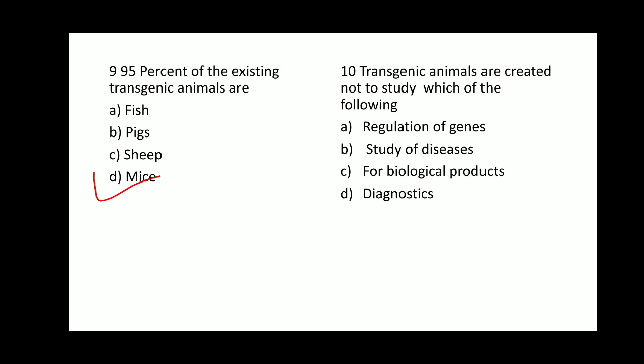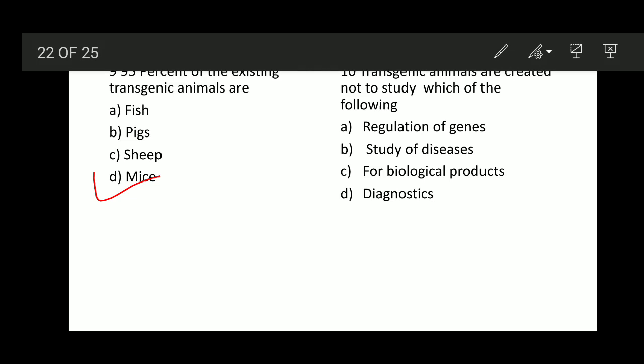Okay, we have not studied the usage of transgenic animals to diagnose a disease, to find out or detect the disease. So therefore they are not created to study diagnosis of the disease, but to produce certain products that are useful for medicinal value, or that is required in day to day life. So option D is not related to the advantage of the transgenic animals. So option D is the right answer for this question.